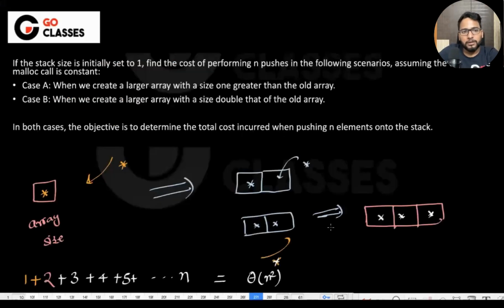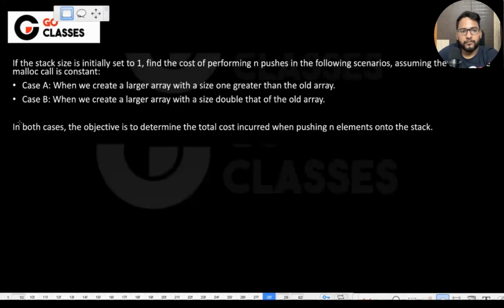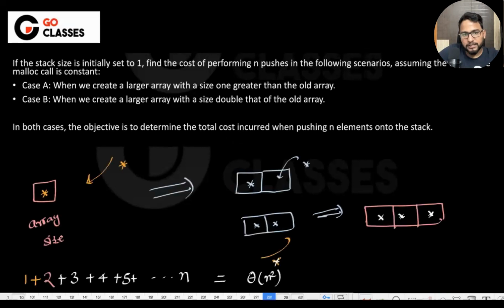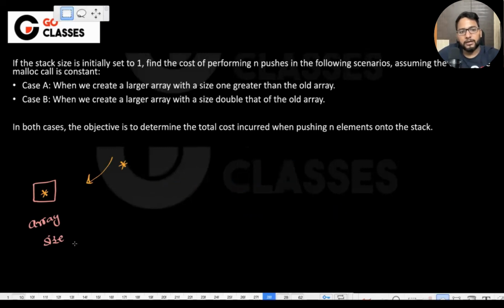Cool. Now let's talk about the second case. The second case is actually extremely interesting. Initially, again, the array size here is also 1. We push one element, then the cost will be 1. For the next element we are pushing, before that we will be doubling the array size, right?